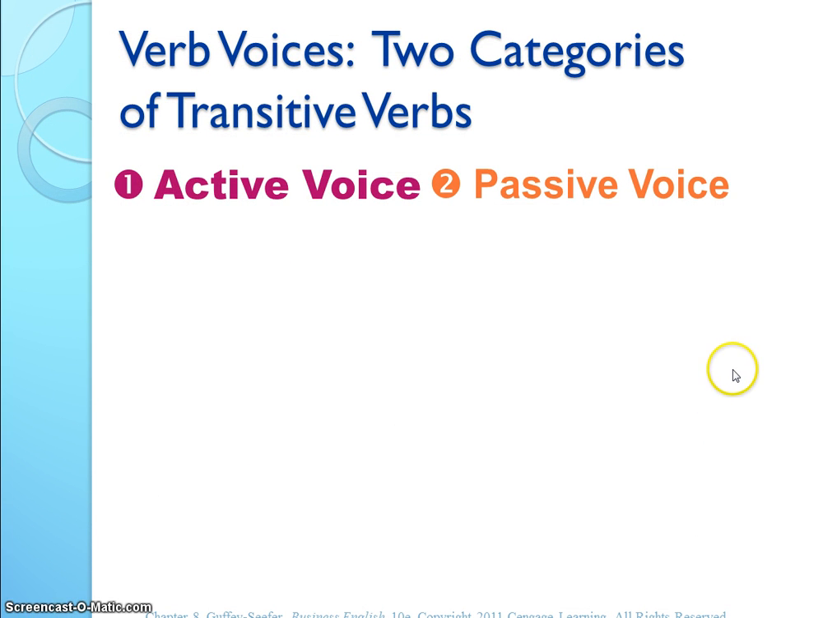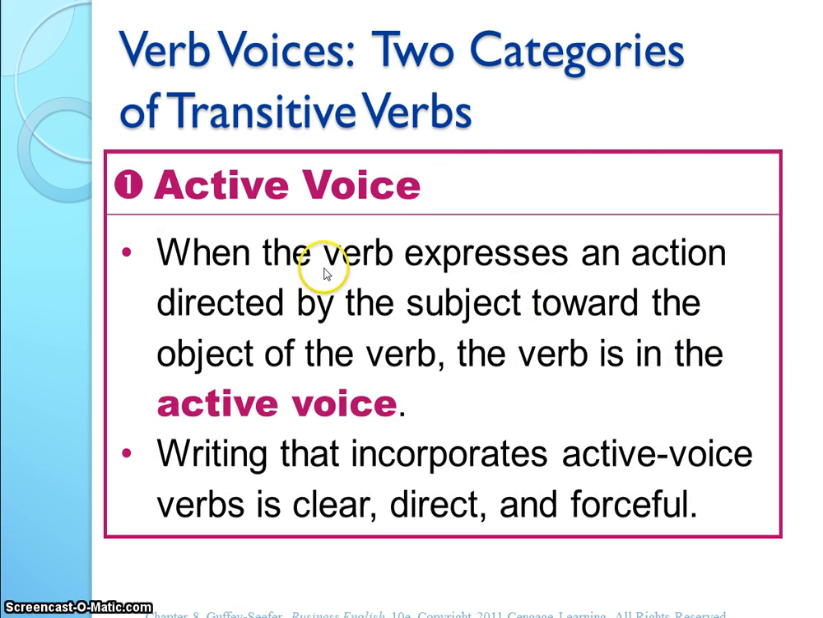Okay, there's two categories of transitive verbs. They are active and passive voice. When a verb expresses action directed toward the subject, or directed by the subject toward the object, the verb is in active voice. They also call active voice the voice of business or force. You might hear it called different terms. When you're writing in this voice, you're clear, direct, and forceful.